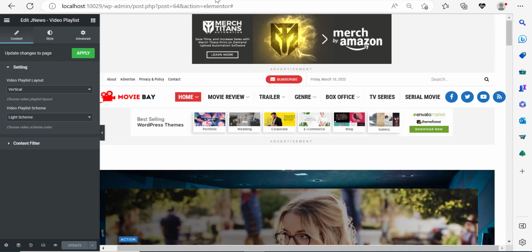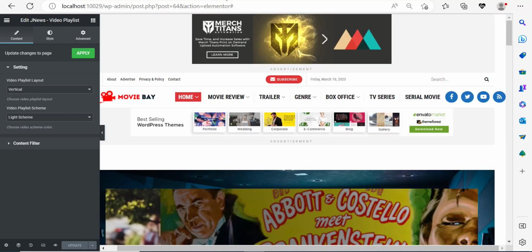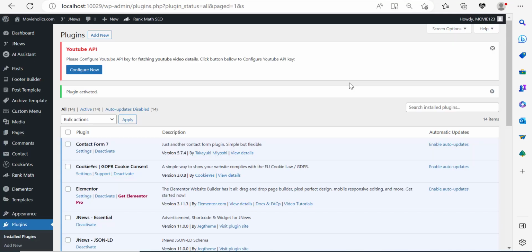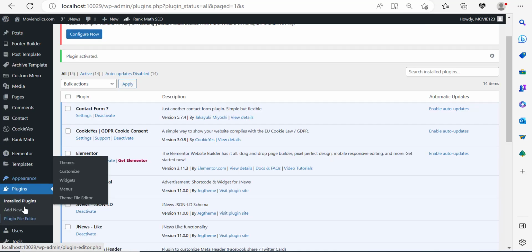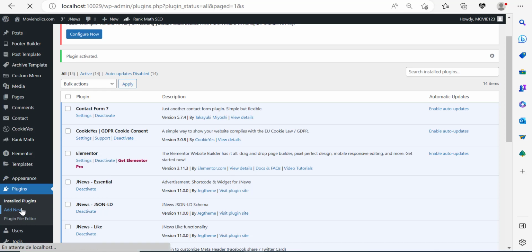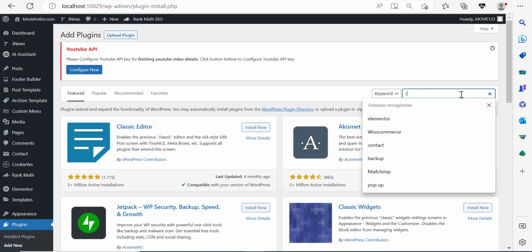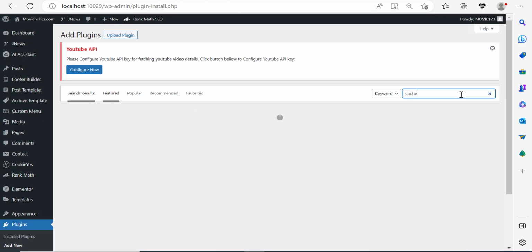And let me show you how you can speed up your website using the most recent website speed up tactics. All right, so let me show you the tricks that you can use to speed up a website. First thing that you want to do is install a caching plugin. How do you find those? Go to plugins, click on add new, and then search for the term cache. Now, the one that I like to use is WP Fastest Cache.